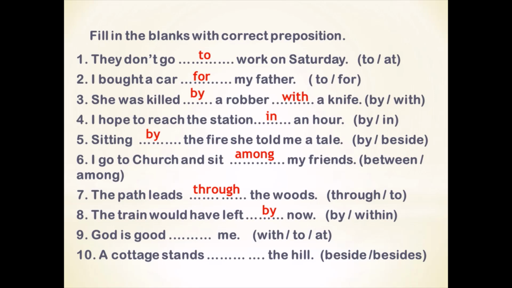God is good with me, to me, at me. God is good to me, because here it is conveyed that God is being good to me or God is doing something good to me. The same sentence can be written in a different way. God is with me. There we would have used with. A cottage stands beside the hill or besides the hill. Besides means at the side of, and besides means additionally. Here it means cottage stands beside the hill, at the side of the hill.